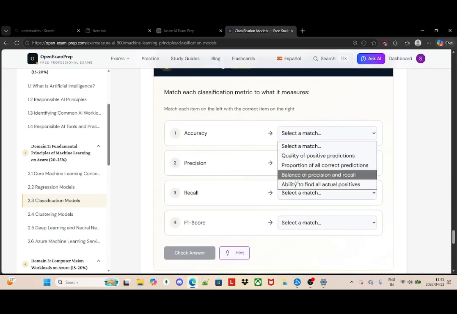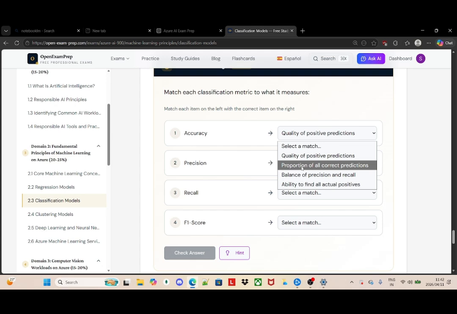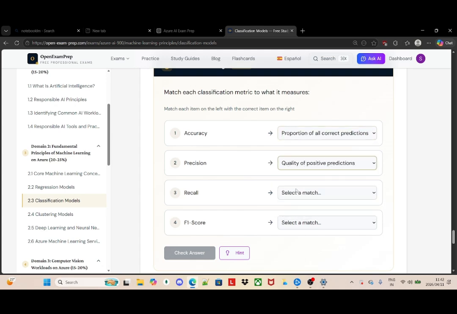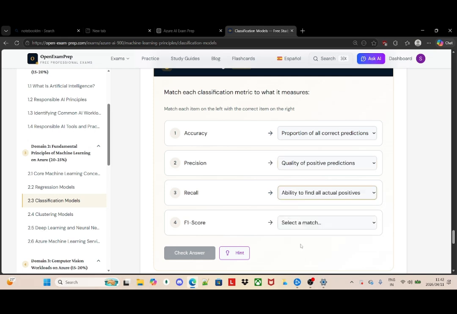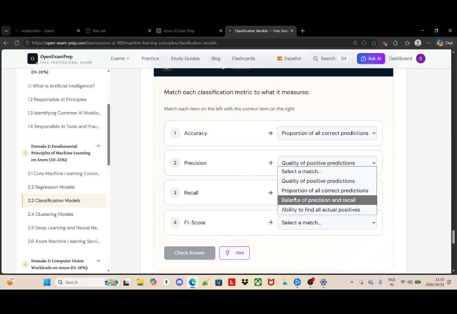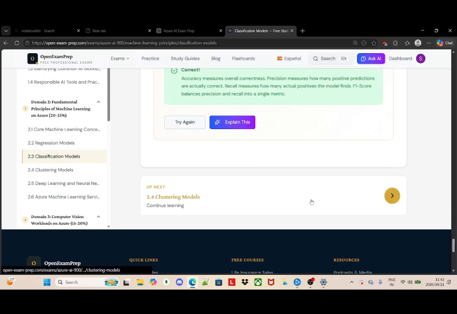I would say the proportion, and then here I would say the quality of positive predictions. Recall, I would say the ability to find all actual values, and then here I would say the balance of precision and recall. Let's check. Yes, we are correct. Now we go into clustering models.